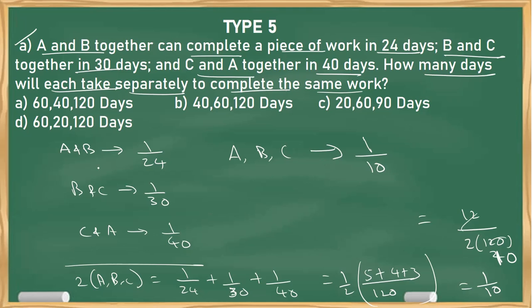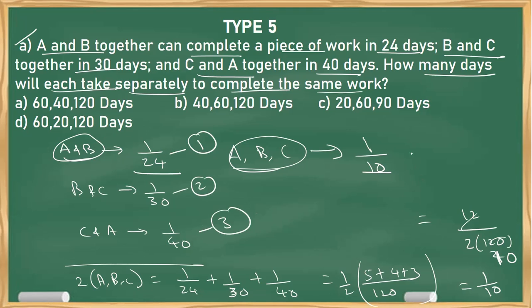Now A and B I know 1 by 24. A, B, C I know 1 by 10. So let me name the equations 1, 2, 3, 4. Now if I do 4 minus 1, what do I get? ABC minus AB, so I'll get C value. That is 1 by 10 minus 1 by 24.